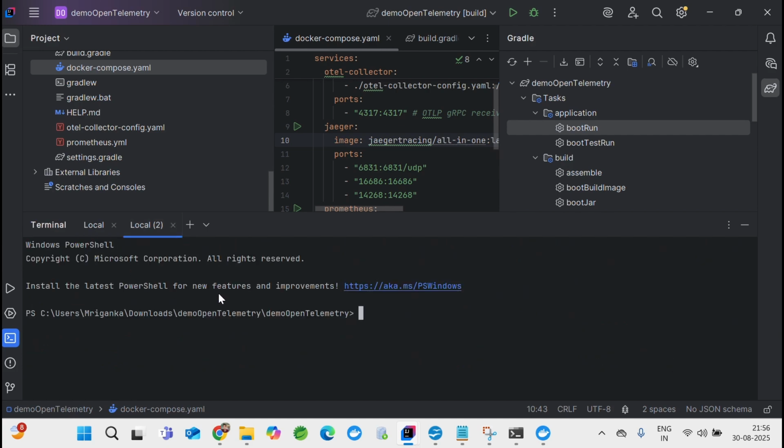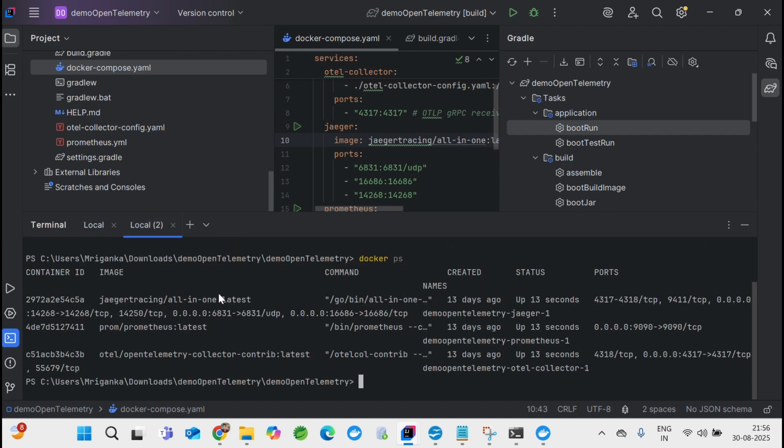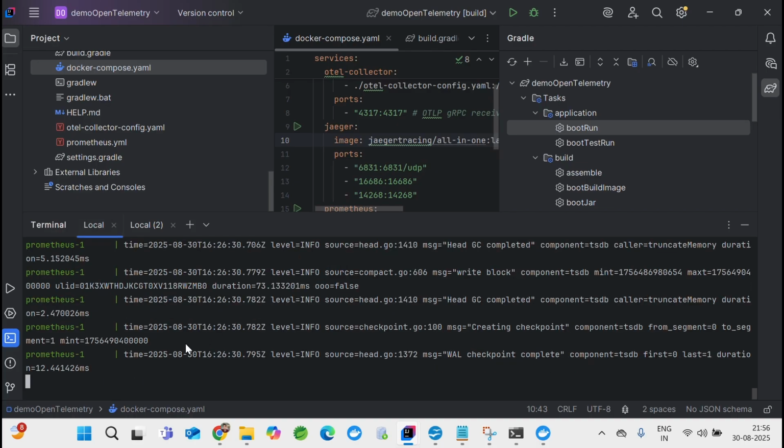Let's see whether it is doing. Docker ps. I can see this is latest Prometheus is on. Otel telemetry also, it's up. So I can see the statuses over here. This is up, up, up. So we are good with these guys, right?